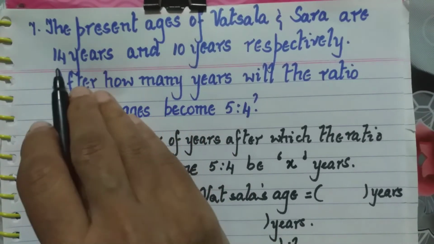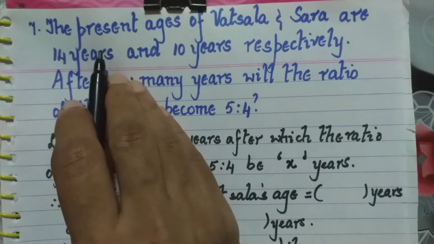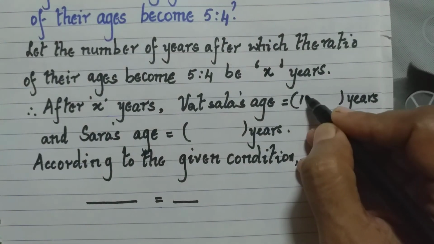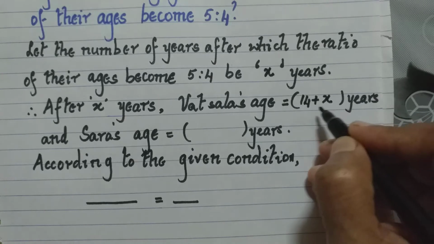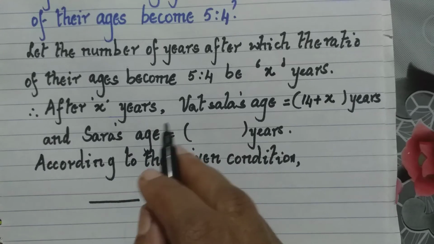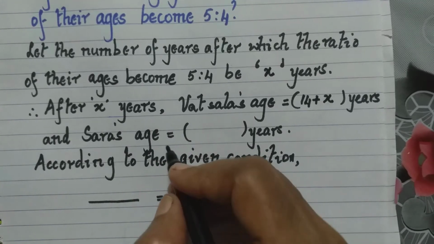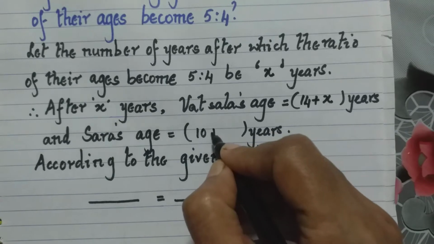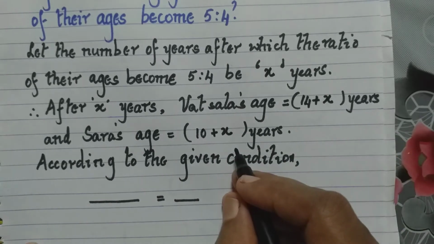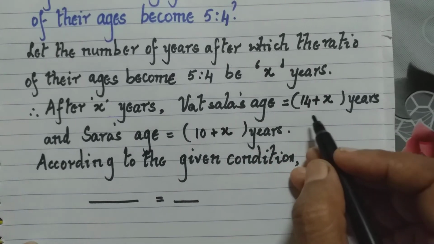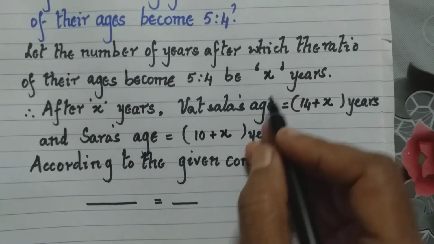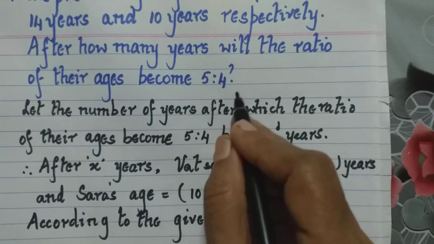In the same way, if Vatsala's age today is 14 years, after x years her age will be 14 plus x years. Same way with Sarah's age. Her age today is 10 years. After x years, her age will be 10 plus x years. Now, the ratio of their ages after x years will be 14 plus x upon 10 plus x. But they have already given that the ratio is 5:4.